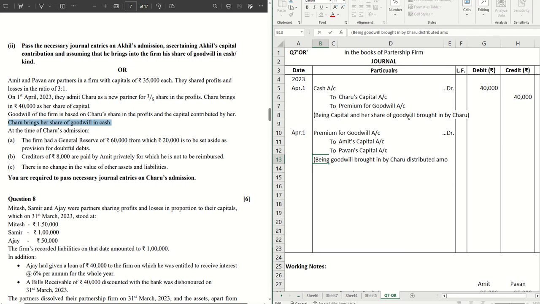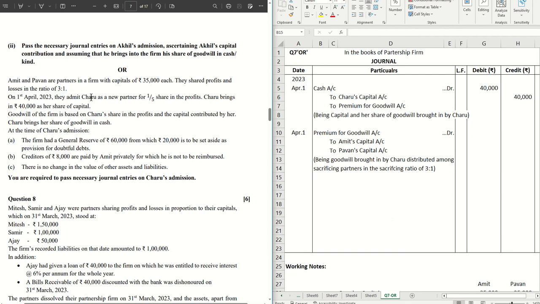distributed among sacrificing partners in the sacrificing ratio of 3:1. Now in this question, we only have Charu's new share being given, which is 1/5, the old ratio being given 3:1, and nothing else is mentioned.